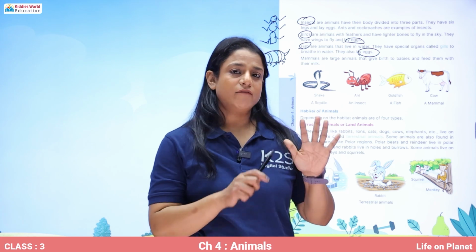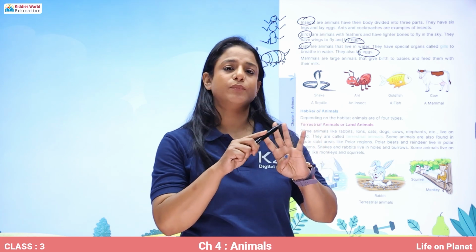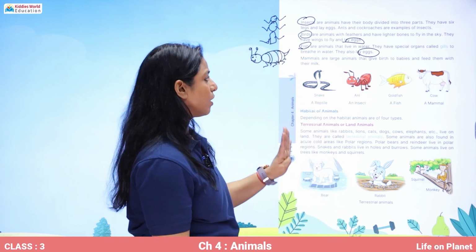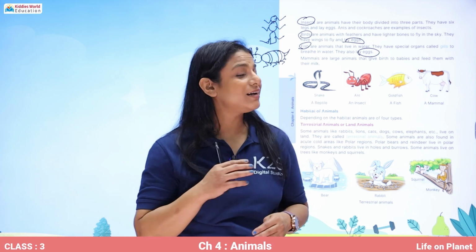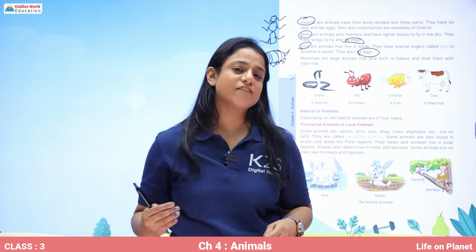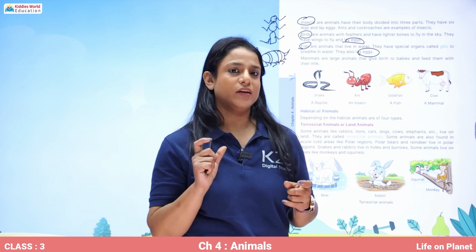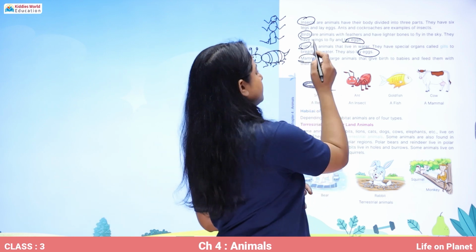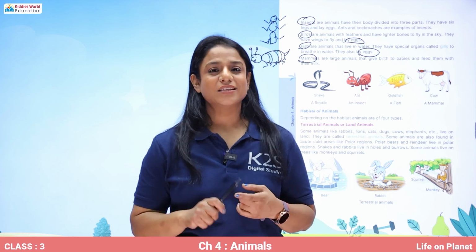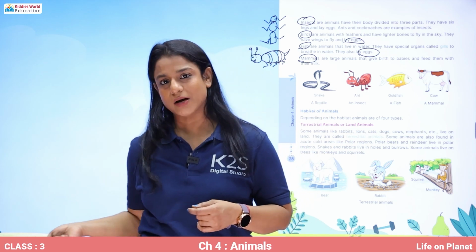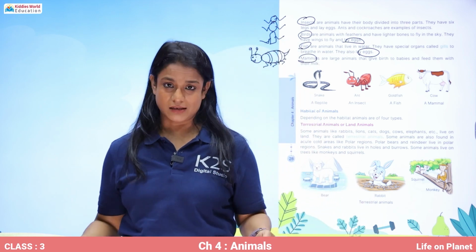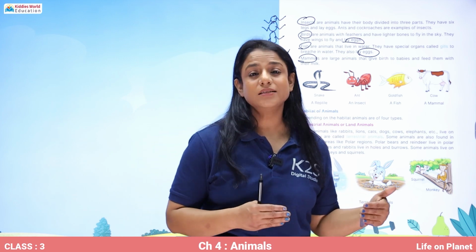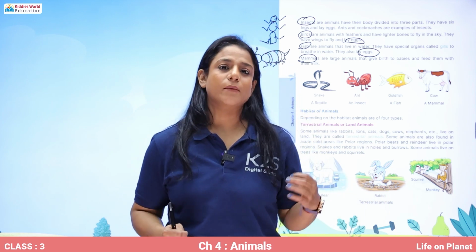So, till now we have done reptiles, insects, birds and fish. All of them lay eggs to give birth to their young ones. Then come the animals that do not lay eggs, and they directly give birth to their young ones, and they are called mammals. The animals that give birth to their young ones and feed them with their milk in the initial months when they are born are called mammals.